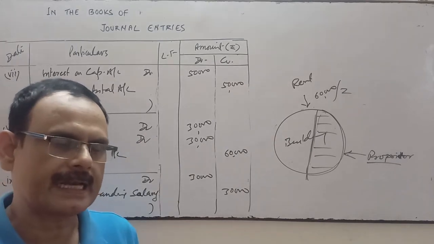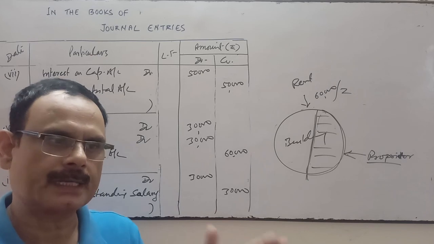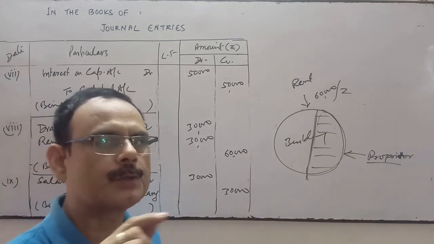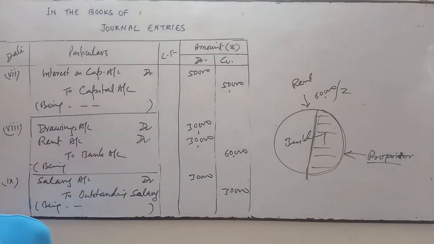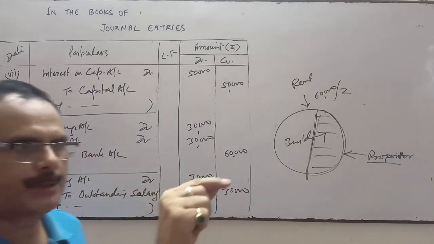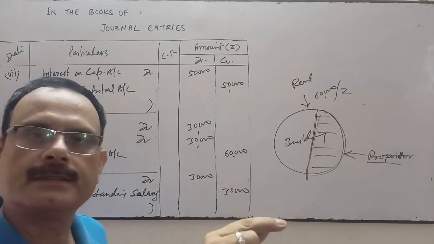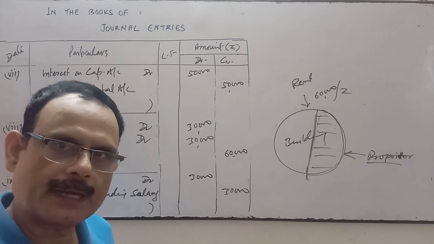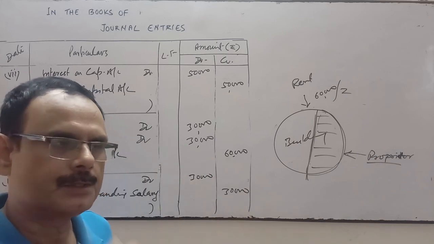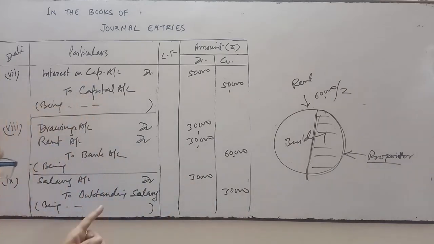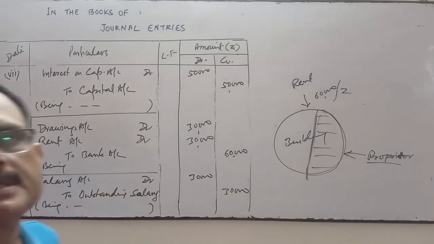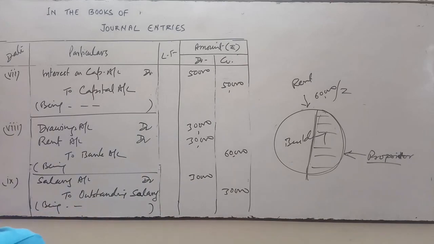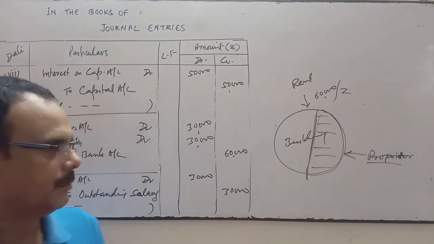So outstanding salary comes under personal account, and under personal account it's a representative personal account, and it represents that employee whose salary is not paid. If the salary is not paid to that employee, however he has earned it and we have not paid that amount, it means his money is in my pocket. It means he is the giver of that amount. So when he is the giver, his account will be credited, because outstanding salary comes under personal account: debit the receiver and credit the giver. So this is the journal. Hope it is clear.